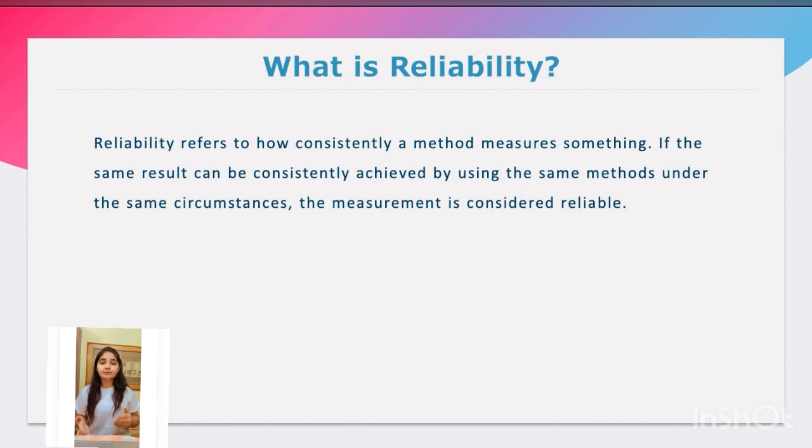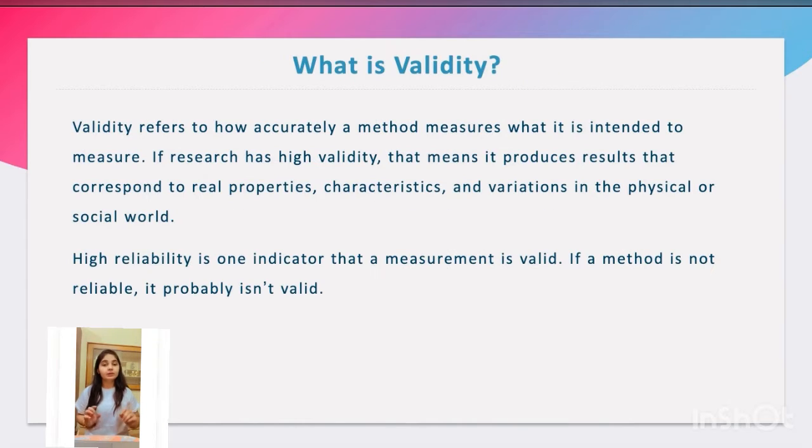For example, you measure the temperature of liquid samples several times under identical conditions, and each time you measure the temperature, the thermometer displays the same temperature. Therefore, the result is reliable. Validity refers to how accurately a method measures something. High reliability is one indicator that the measurement is valid.